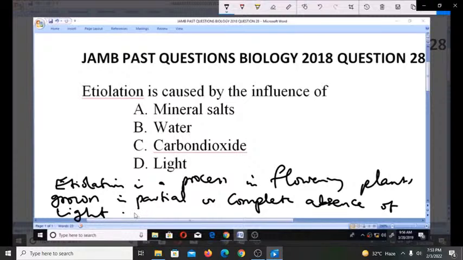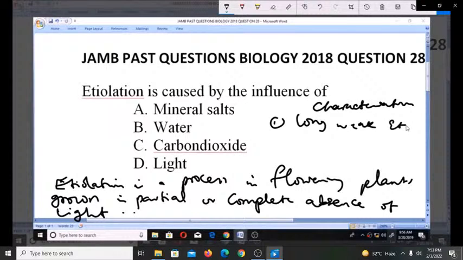And this etiolation is characterized by, how do you know that a flowering plant is suffering from etiolation? When you have long, weak stems. Whenever the flowering plant is having long, weak stems, then you know that it is suffering from etiolation.